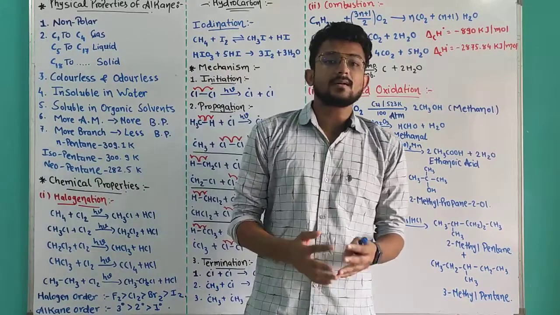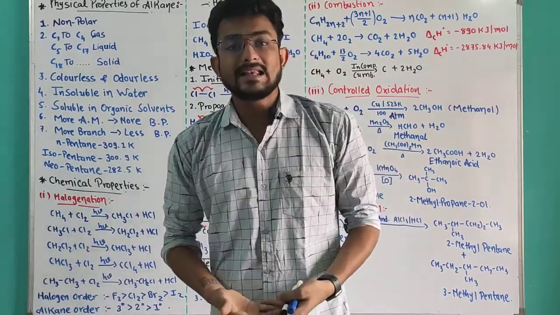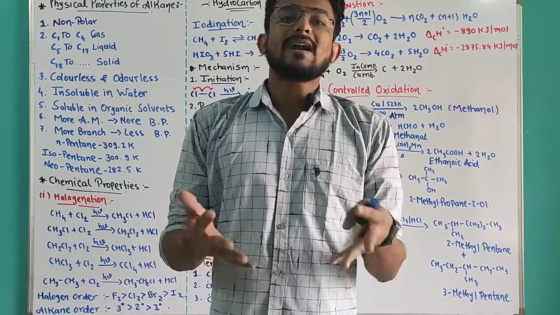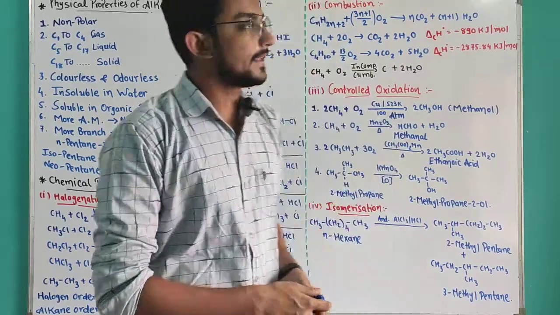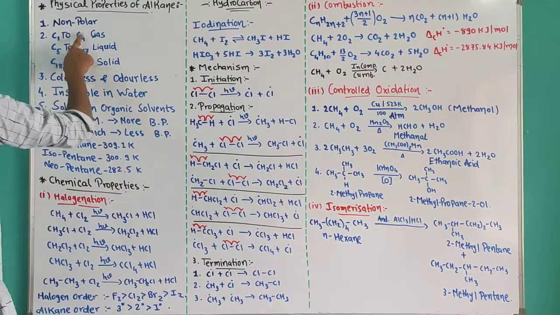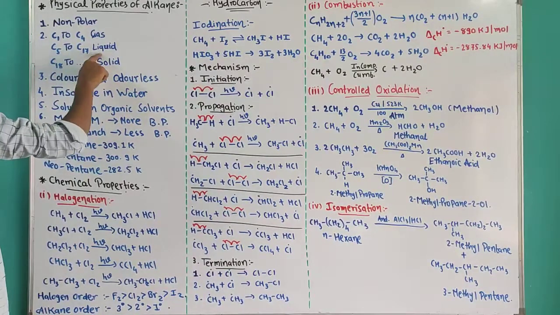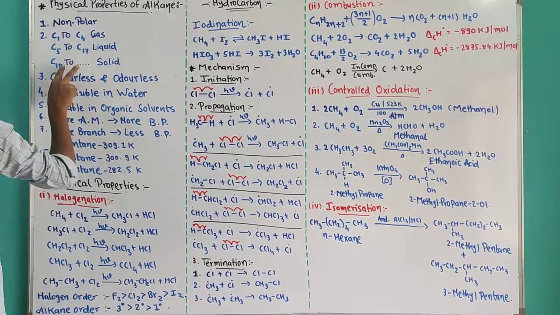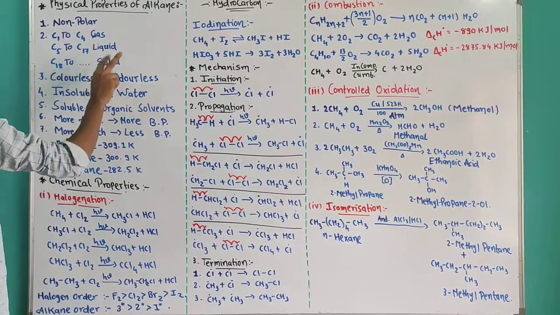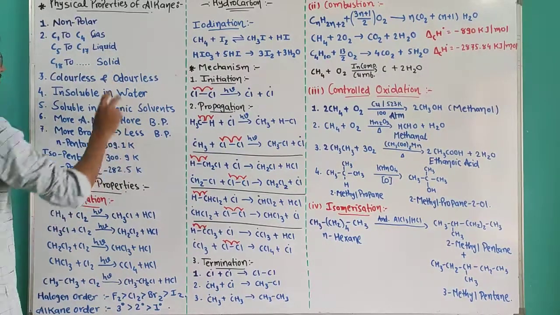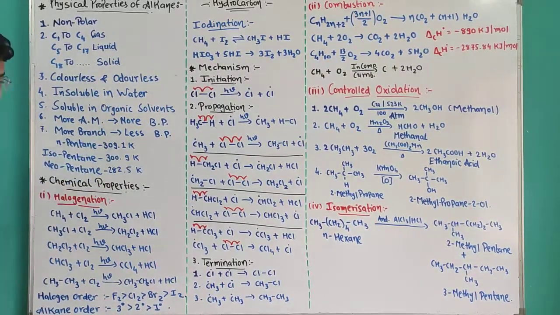Because as the atomic mass increases, van der Waals forces increase. That's why up to 4 carbon compounds are gaseous, up to 17 carbon compounds are liquid, and those with 18 or more carbons are solid.